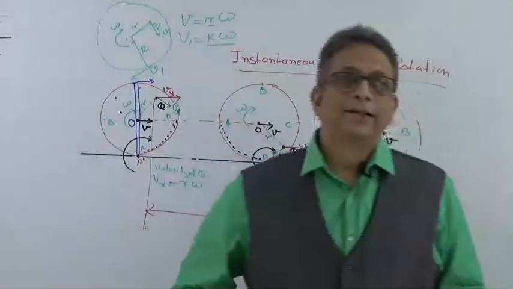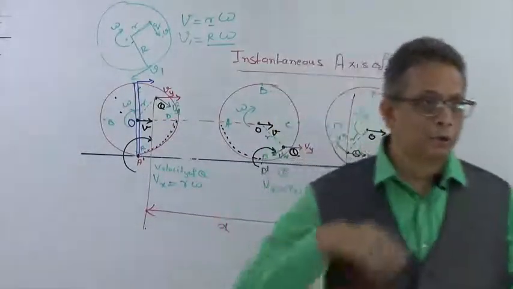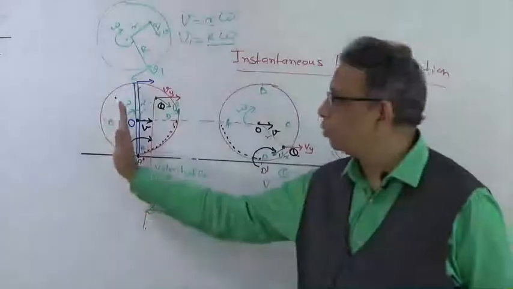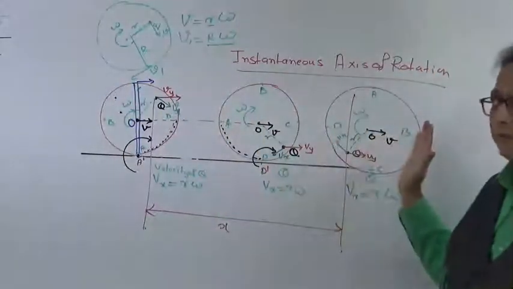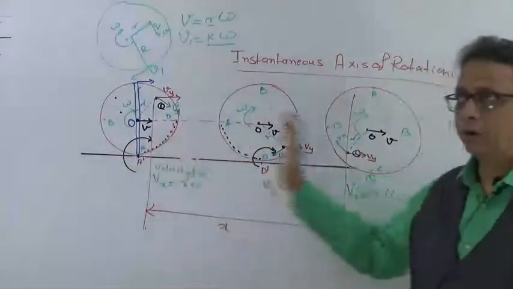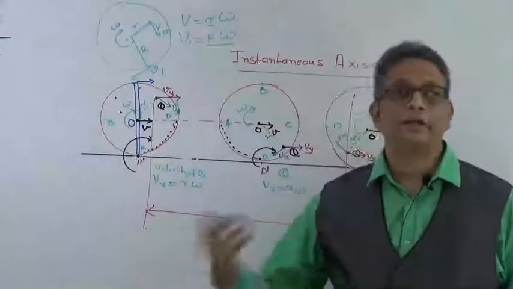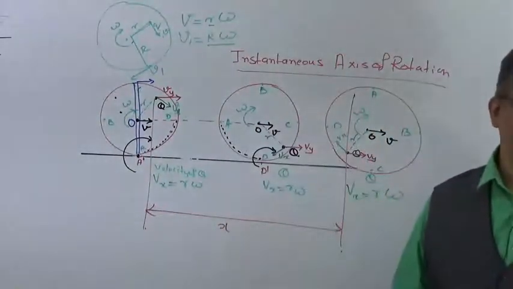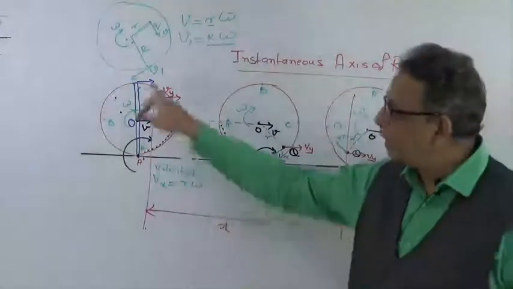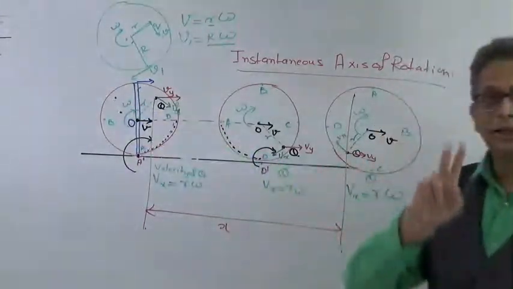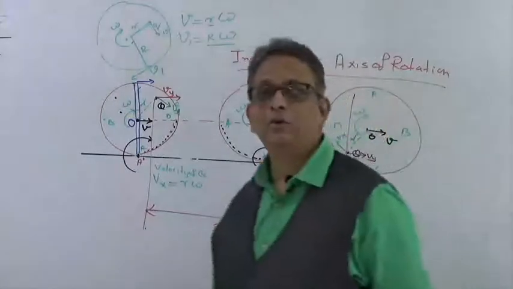One is a tangential velocity because of the rotation, and because it is also moving linearly from one point to another, it has another velocity, a linear velocity. Are you getting me? So all the particles in a rolling motion will always have two velocities.